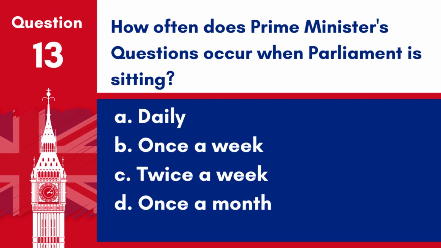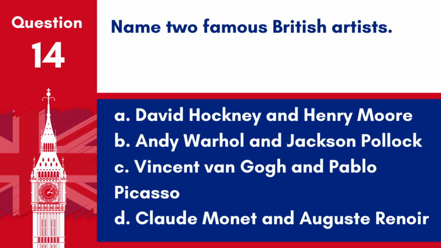Question 13. How often does Prime Minister's questions occur when Parliament is sitting? A. Daily. B. Once a week. C. Twice a week. D. Once a month. Answer. B. Once a week. Prime Minister's questions occur once a week while Parliament is sitting, providing MPs the opportunity to question the Prime Minister directly.